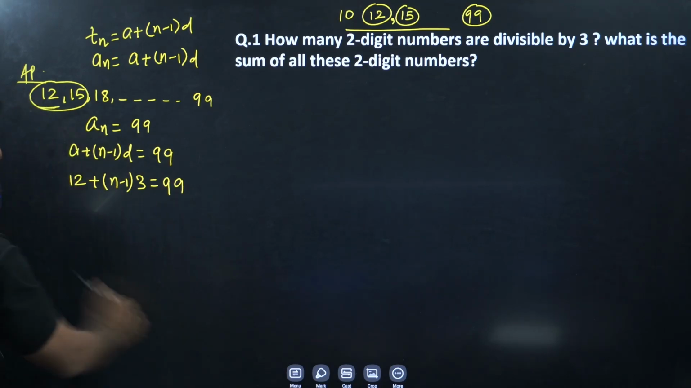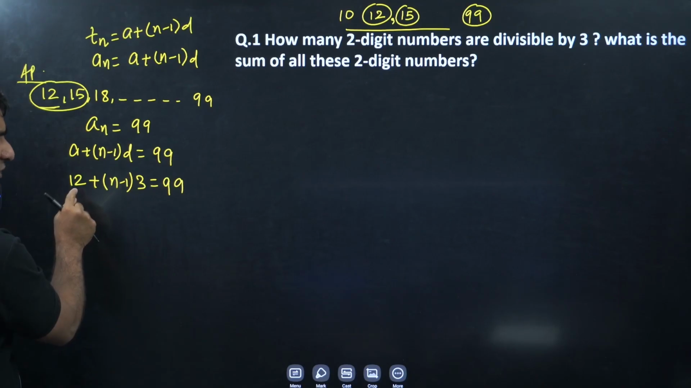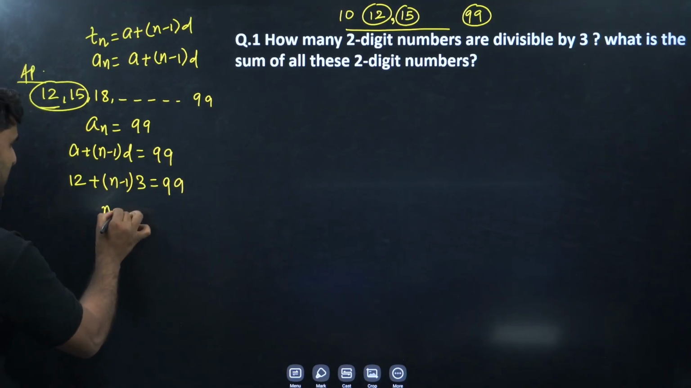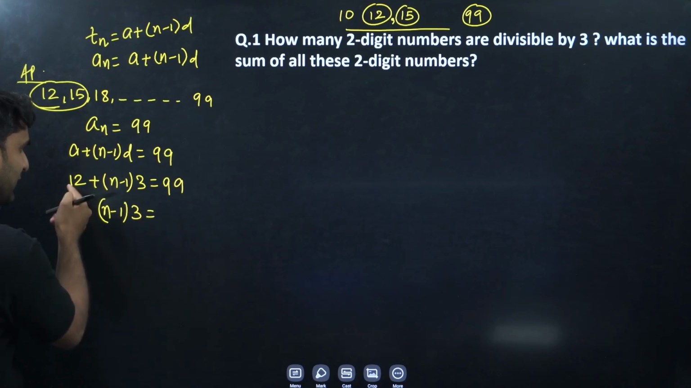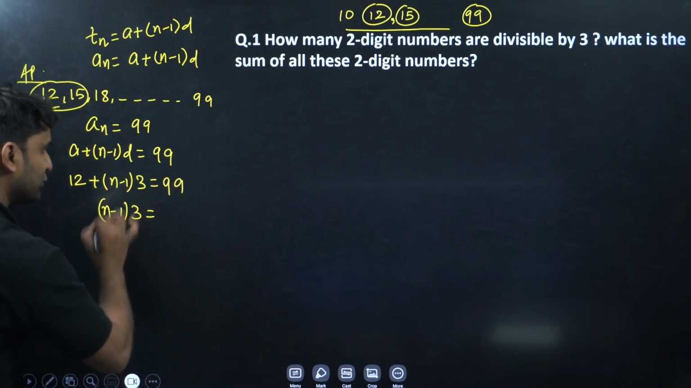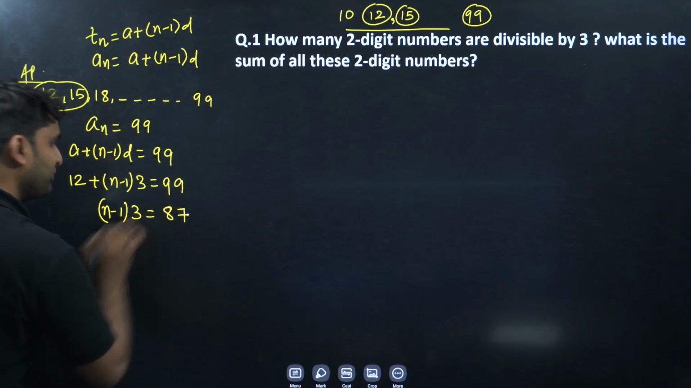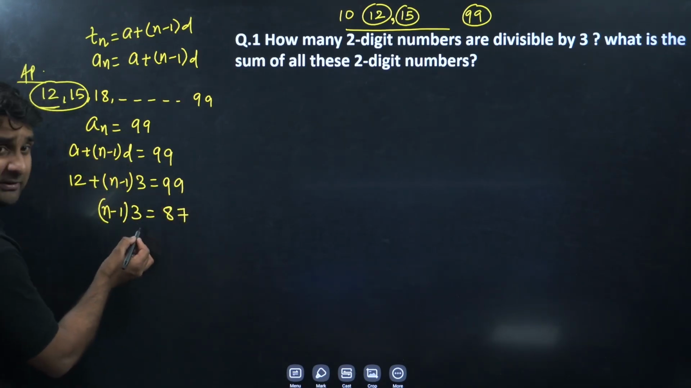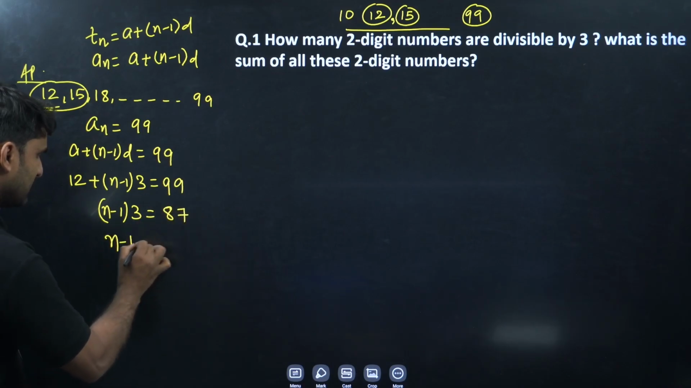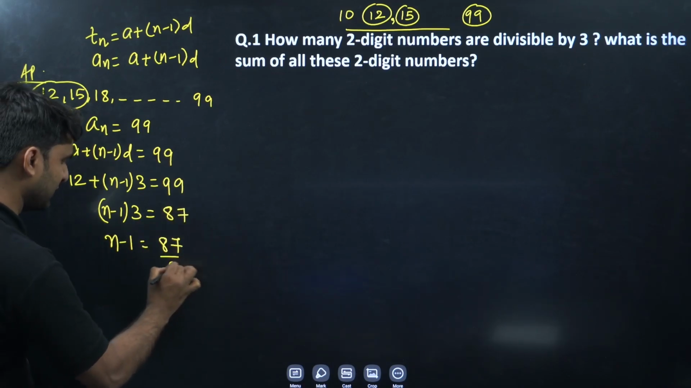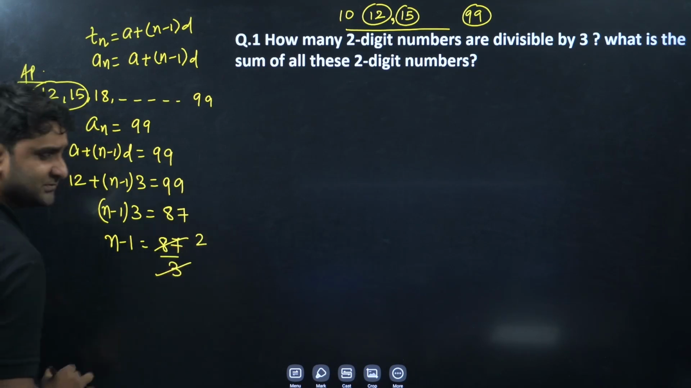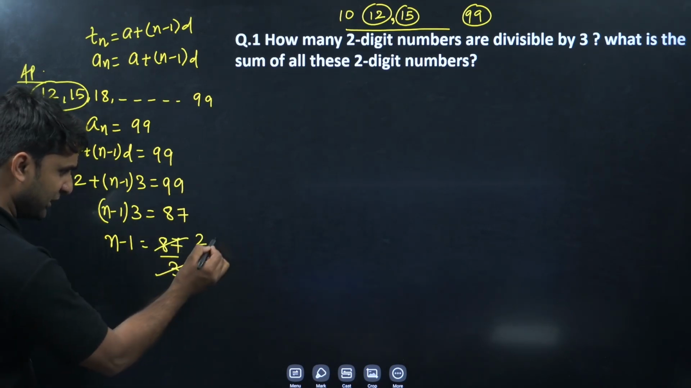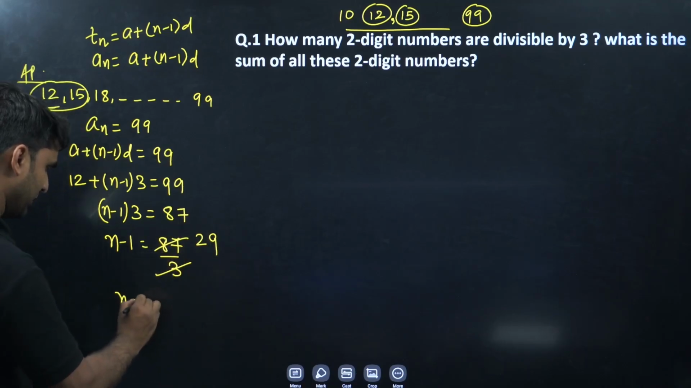So 12 will go to the other side. 12 is positive, so when 12 goes there, it will go in negative form. So, my dear, (n minus 1) into 3, and 12 will be subtracted from 99. So we have 87. Clear? 99 minus 12 will be 87. Now 3 is in multiplication, so when 3 goes to the other side it will divide: 87 divided by 3. Now divide. 3 sixes are 18, and we have 2 and 7 left, so 3 nines are 27. So n will be equal to 30.